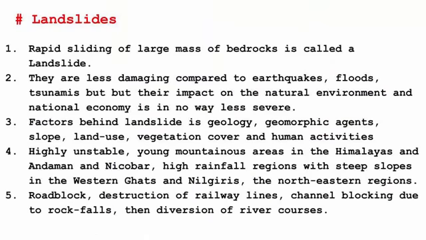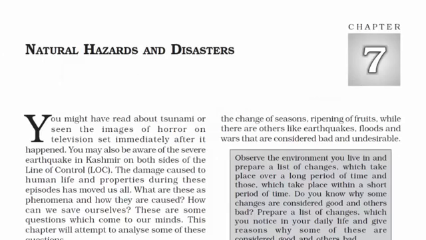Some of the consequences of landslides are roadblocks, destruction of railway lines, channel blocking due to rock falls, and then diversion of river courses. So with this, we have come to an end of this chapter. It was a long chapter, but very informative things are covered, and a lot of it we are aware of. So it's a quick brush up of what we know and what we need to know.